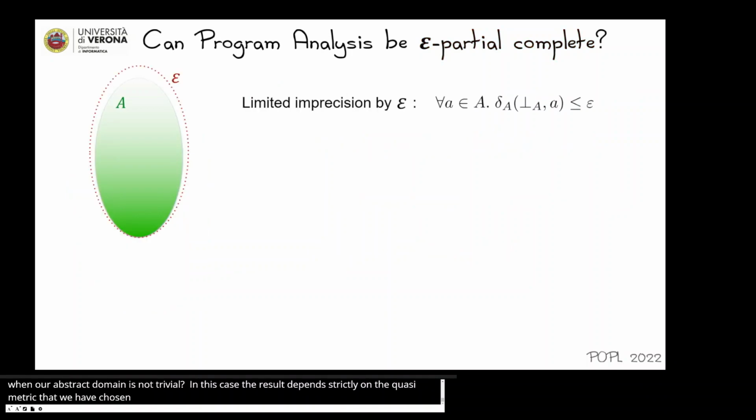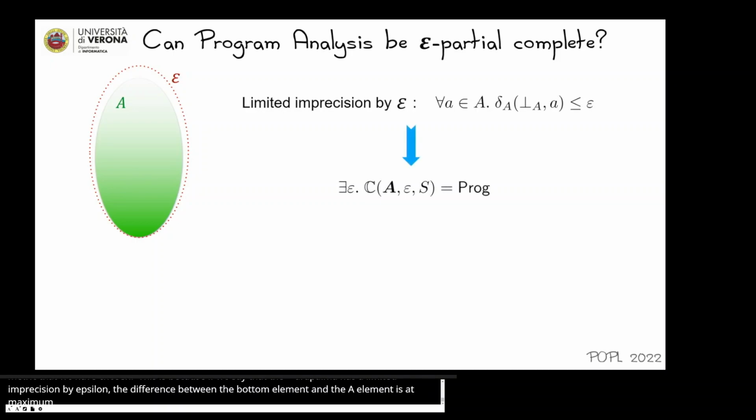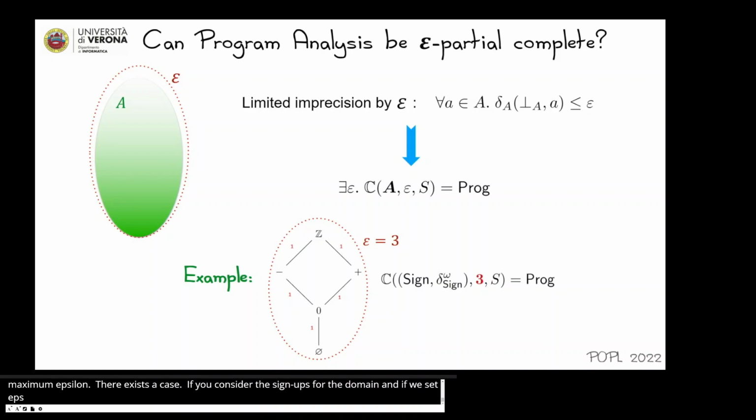This is because if we say that our abstract quasi-metric space has a limited imprecision by epsilon, then for each element A in our abstract domain, the distance between the bottom element and A is at most epsilon. So of course, there exists an epsilon such that this property corresponds to the whole class of programs. For example, if you consider the sign abstract domain, and we set epsilon to 3, then our program analysis is obviously epsilon partial complete for all possible programs in this abstract domain.